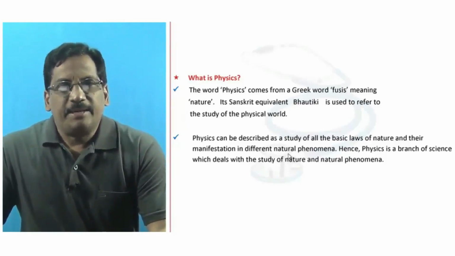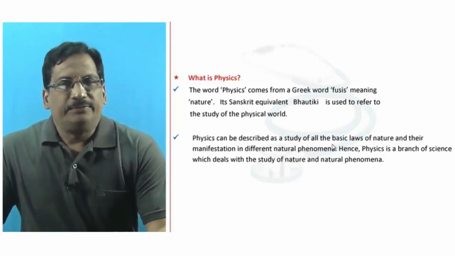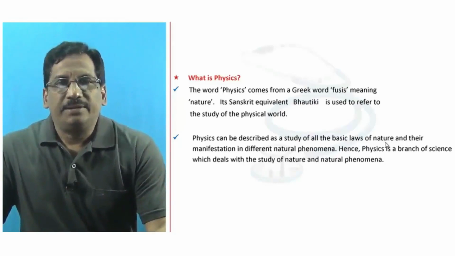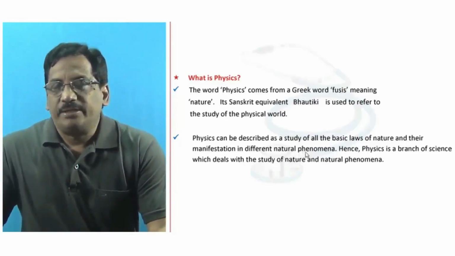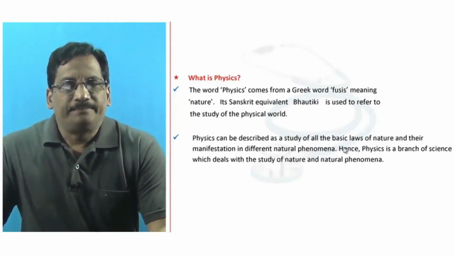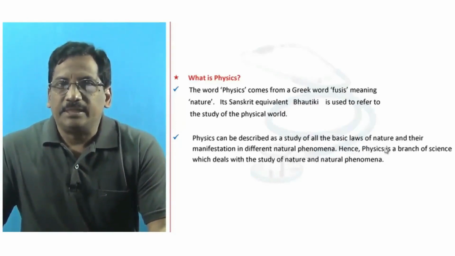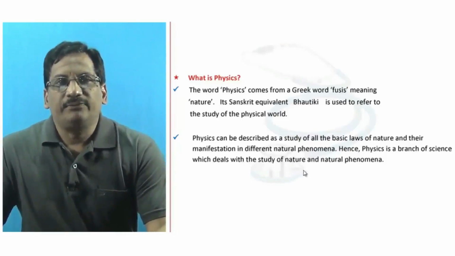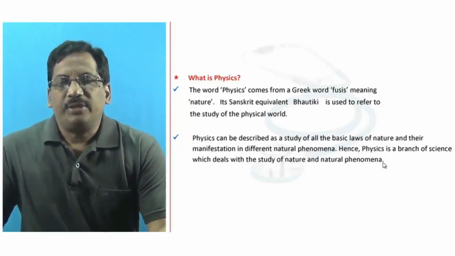Physics can be described as a study of all the basic laws of nature and their manifestation in different natural phenomena. Hence, physics is a branch of science which deals with the study of nature and natural phenomena.